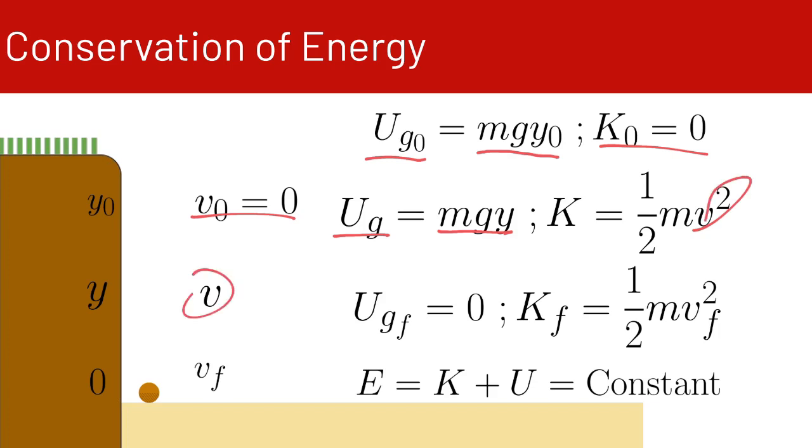And then our final potential energy, U_GF, is equal to 0 because our height is 0, and our kinetic energy, K sub f, is equal to 1/2 m v_f squared because our final velocity is v sub f. But at every point, the total mechanical energy, K plus U, is going to be a constant.